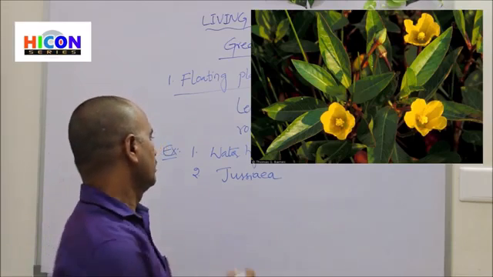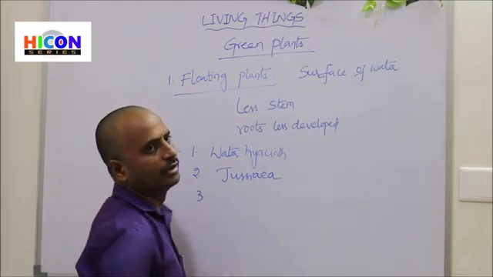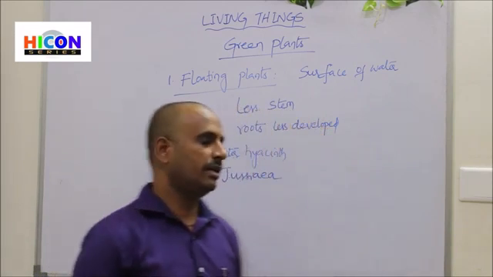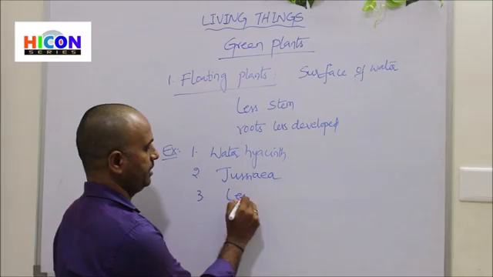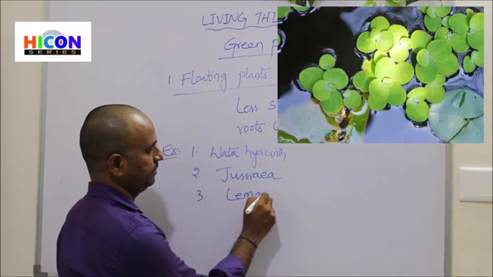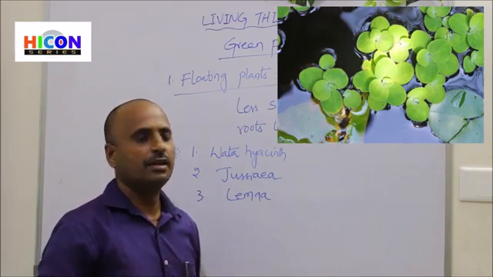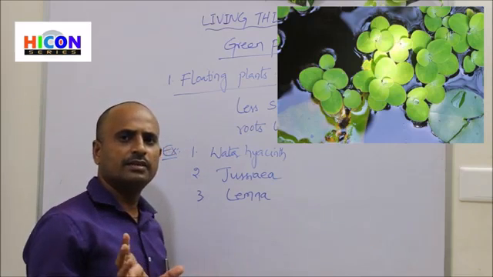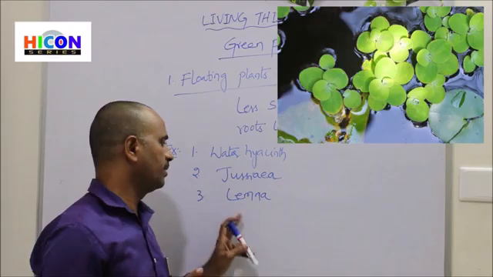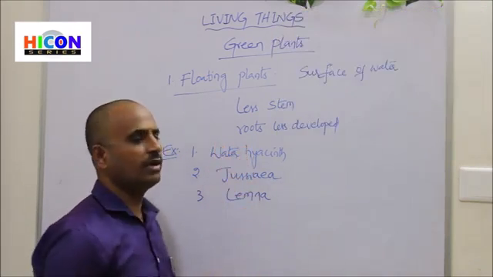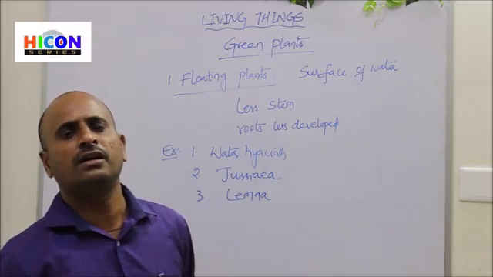The third example for the floating plants is lemma. Look at the picture. In the picture you are observing a lemma plant. So these are the examples: water hyacinth, Gesia, lemma.